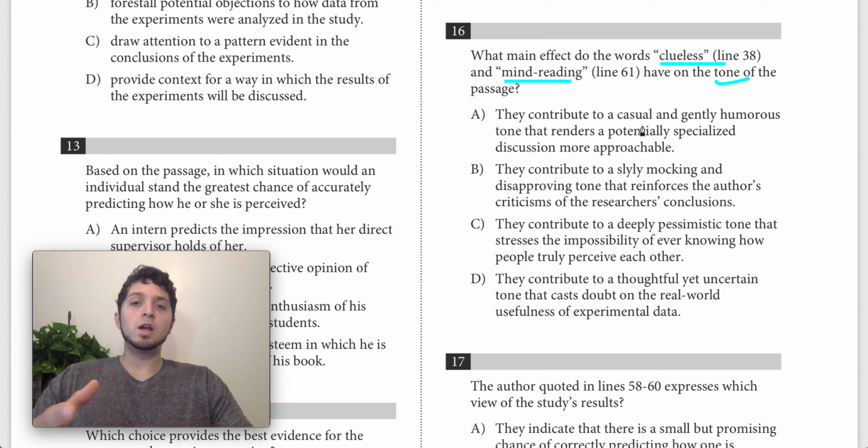Formal and informal. Now, in real life, there's all kinds of tones that you can use. You can have a sarcastic tone, a dispassionate tone, a skeptical tone, a joyous, a hopeful tone. There's a whole variety of tones, right? The way I look at it is like you can have a crayon box. You can have 16, 24, 100 plus different crayons, all those different colors and shades of emotion and nuance. Those are your tone. However, what I find in the SAT is it's very black and white.